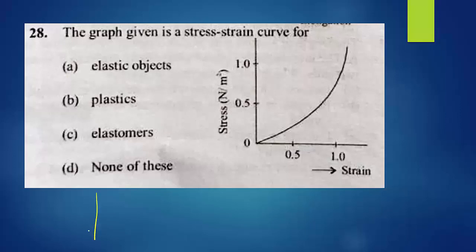According to Hooke's law, stress is directly proportional to strain. This is stress and this is strain. If it is a straight line, it will obey Hooke's law, and then we go for elasticity. But here it is not a straight line, so option A is wrong.